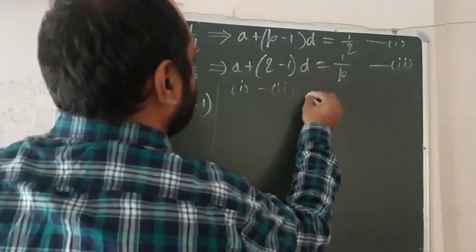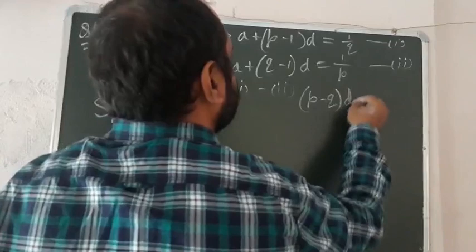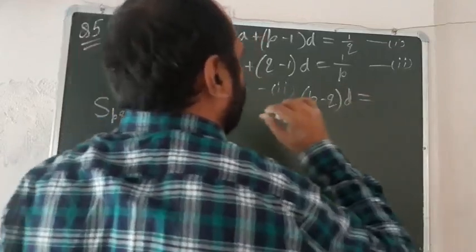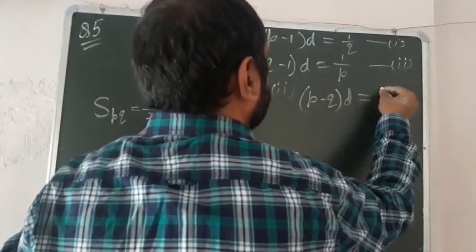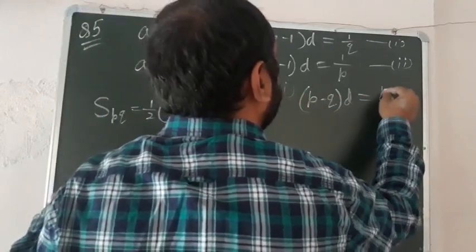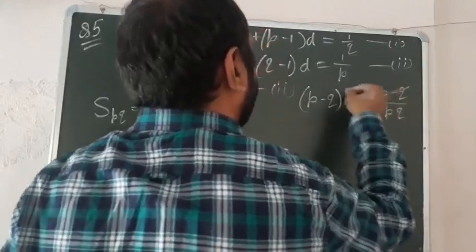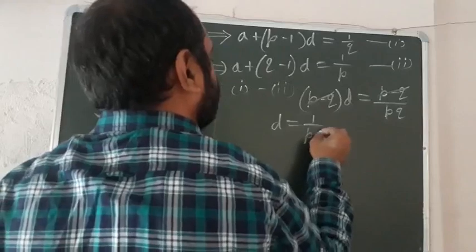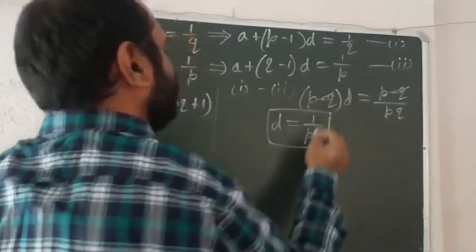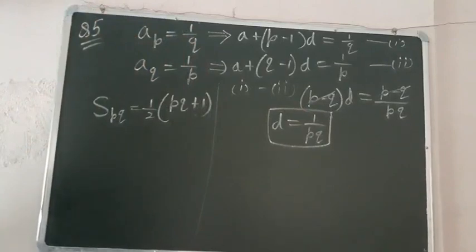Then you will get p minus q into d is equal to 1 by q minus 1 by p, that is p minus q over pq. So when we simplify, we will get the value of d is 1 by pq.